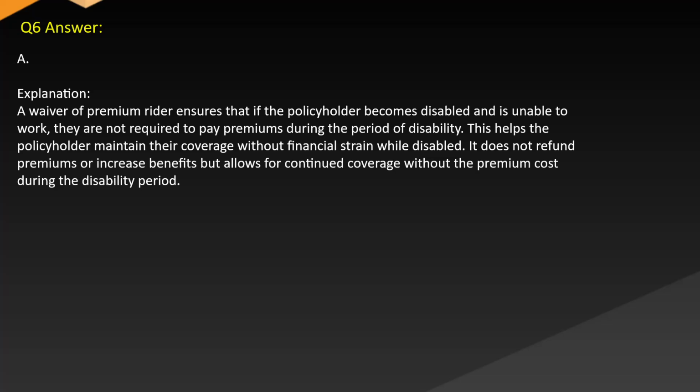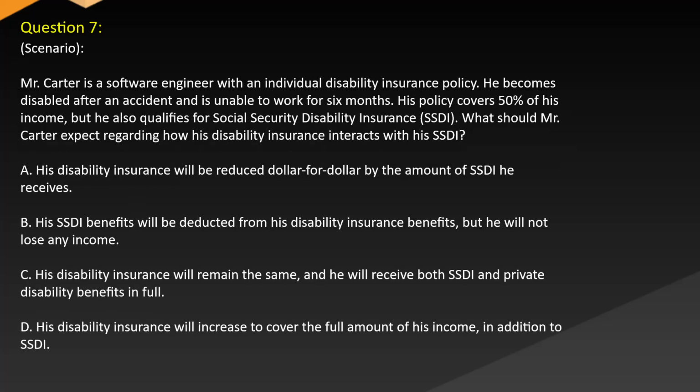Answer A. Explanation. A waiver of premium rider ensures that if the policyholder becomes disabled and is unable to work, they are not required to pay premiums during the period of disability. This helps the policyholder maintain their coverage without financial strain while disabled. It does not refund premiums or increase benefits, but allows for continued coverage without the premium cost during the disability period.